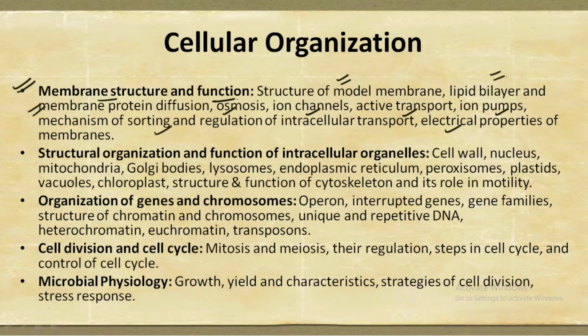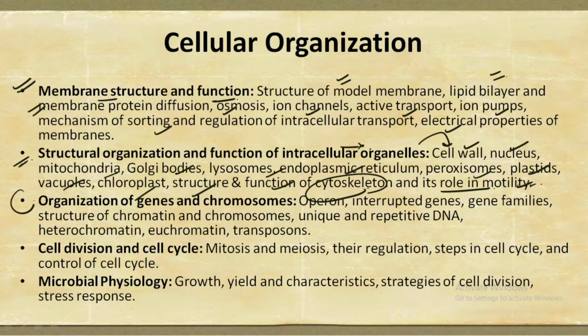of the membranes. The second topic is about the structural organization and the function of the intracellular organelles, and the organelles include the cell wall, nucleus, mitochondria, Golgi body, lysosomes, endoplasmic reticulum, peroxisomes, plastids, vacuoles, chloroplast, structure and the function of the cytoskeleton and the role in the mobility.